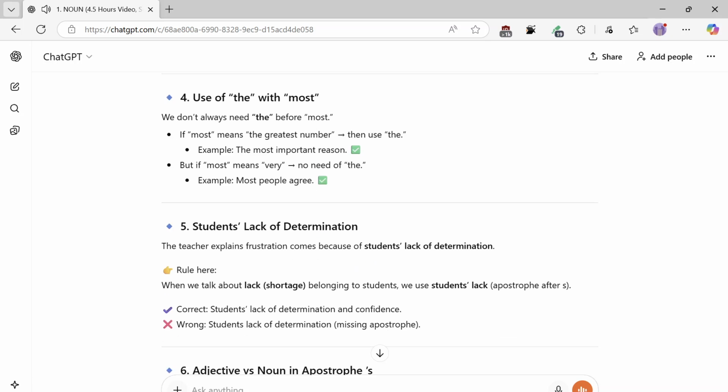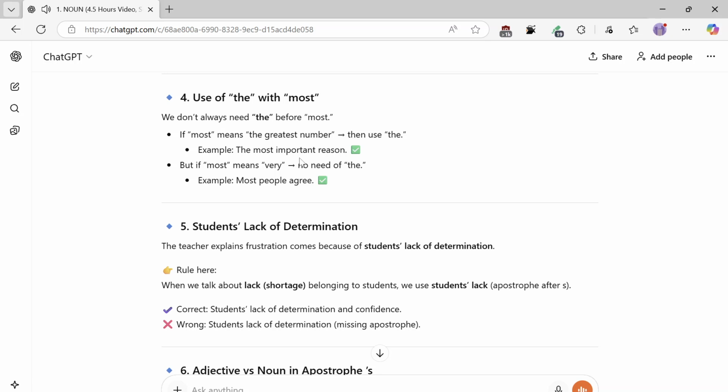4. Use of the with most. We don't always need the before most. If most means the greatest degree, then use the. Example: the most important reason. But if most means almost all or very many, no need for the. Example: most people agree. Number 5: students' lack of determination.